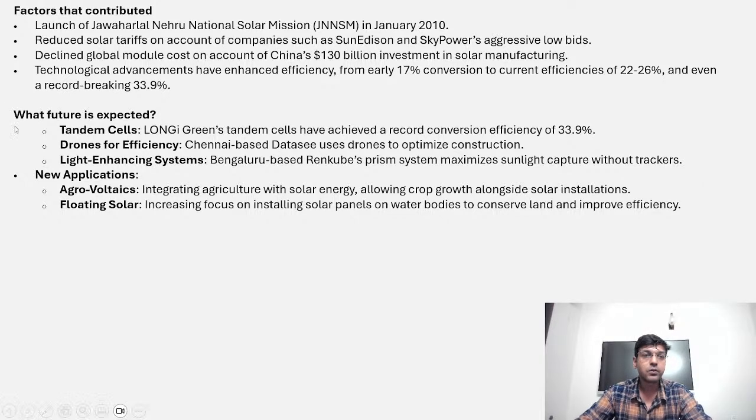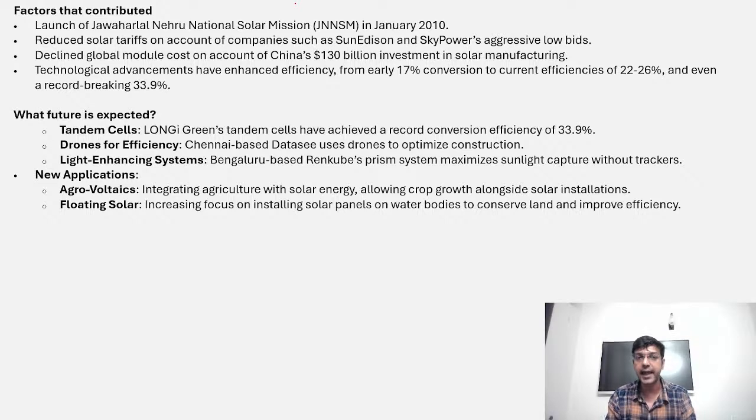Now let us see how we are able to enhance this solar energy production. There are a number of schemes launched by the Government of India, that is Jawaharlal Nehru National Solar Mission in 2010, which also helped us to achieve this 90 gigawatt. Apart from that, the private sector has played a very important role.